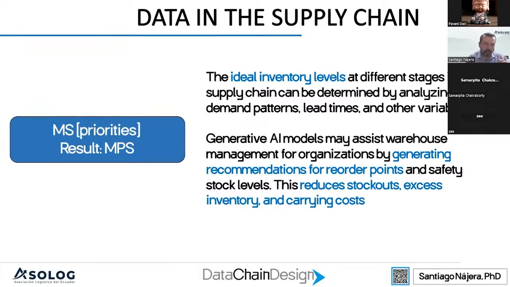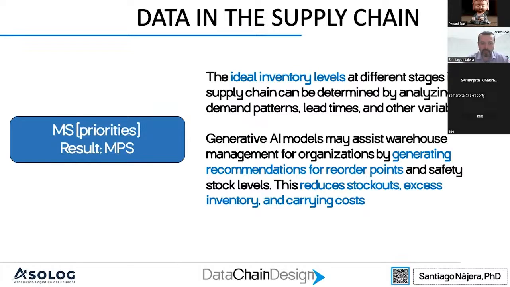So when we build this master schedule, we can use generative AI to start analyzing our data and get to models that help us define ideal inventory levels. Actually, we are doing this right now. We have used a couple of different inventory levels to save money for companies and allocate inventories in the correct way.